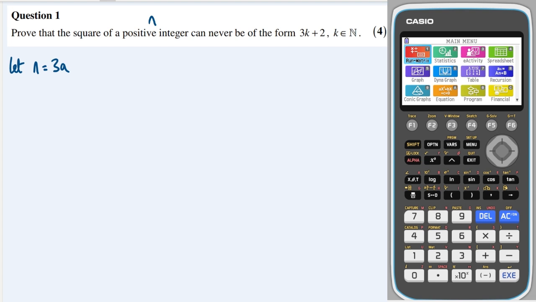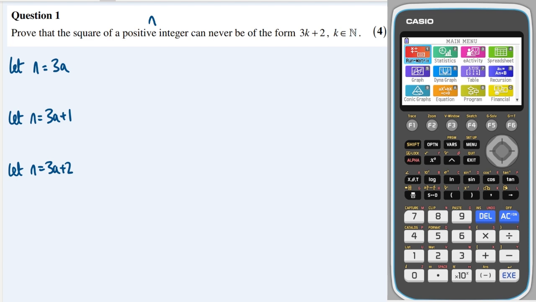I'm also going to let n equal 3a plus 1, and I'm also going to let n equal 3a plus 2. And that covers all of the possible natural numbers. So it's either a multiple of 3, plus 1, or a multiple of 3 plus 2. And obviously a multiple of 3 plus 3 would be back to where we started, a multiple of 3. So this covers all of the eventualities.